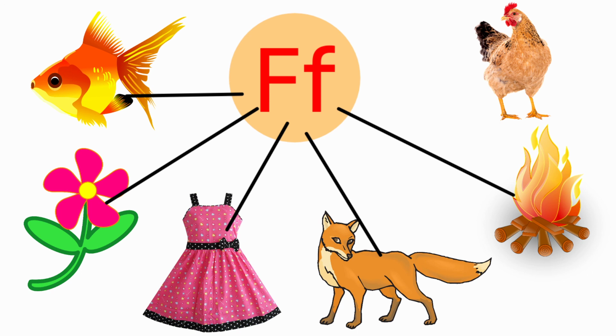The next one, hen. The beginning sound for the picture hen is h, and the sound of the letter F is if. F and the beginning sound for hen are different. So we should not draw a line to hen.